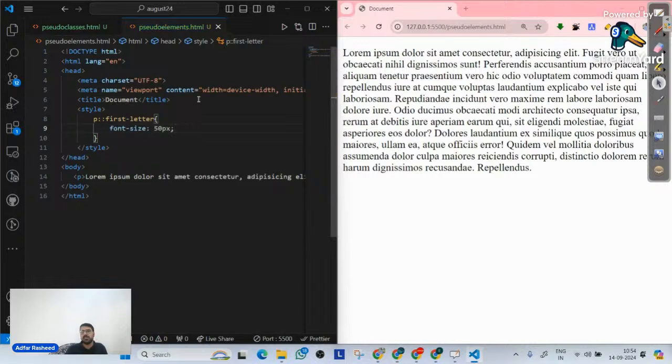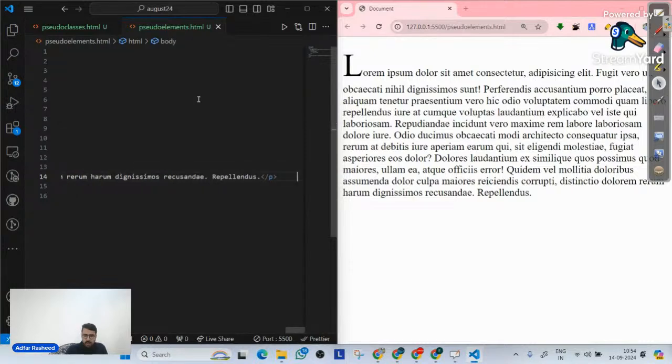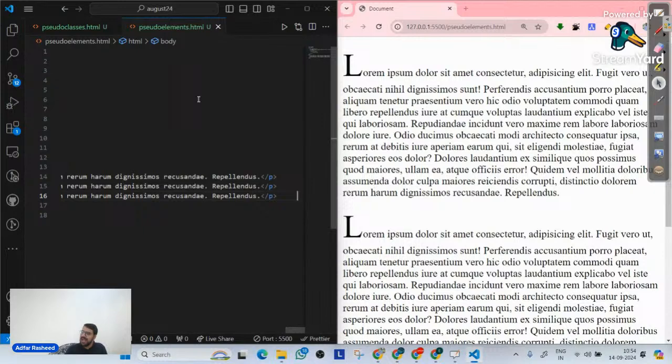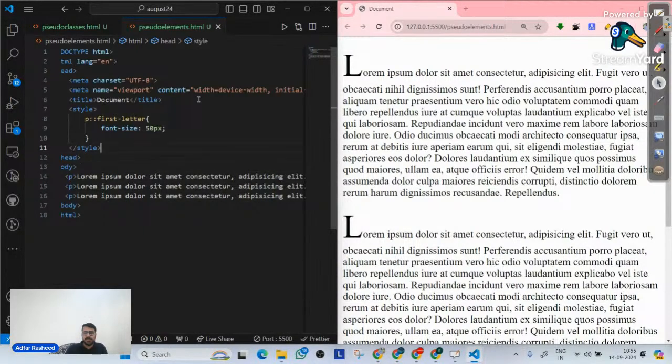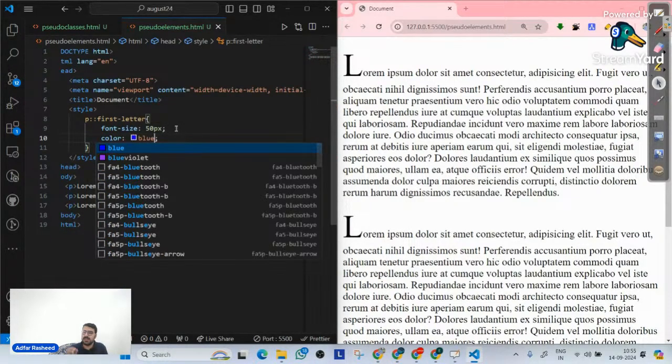I will simply take font size as 50. Now when I said font size 50 pixel, what happened? The first letter of this P tag got affected. And if I go here in this website and all the p tags that I will create, they will have the first letter as 50 pixel. I can go and implement my color over here as well. So let's simply make the color as below, and you can clearly understand it gets implemented. This is what we mean by below.